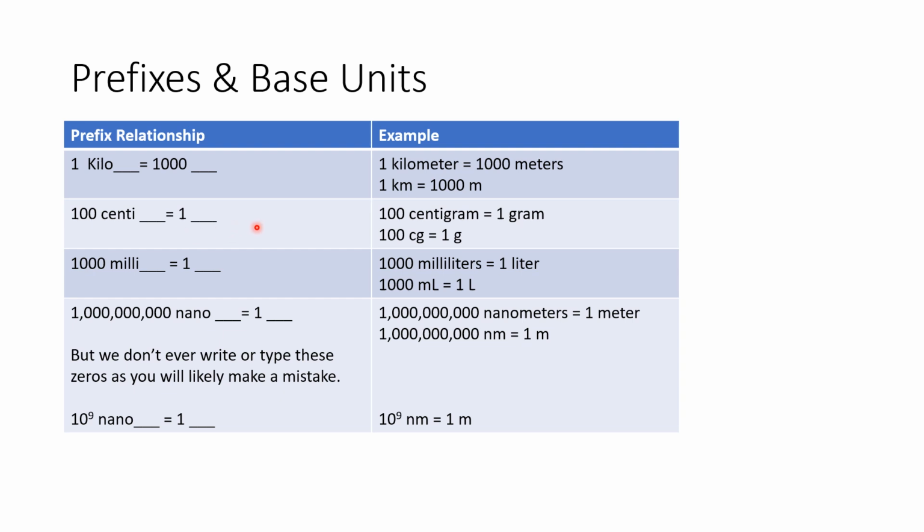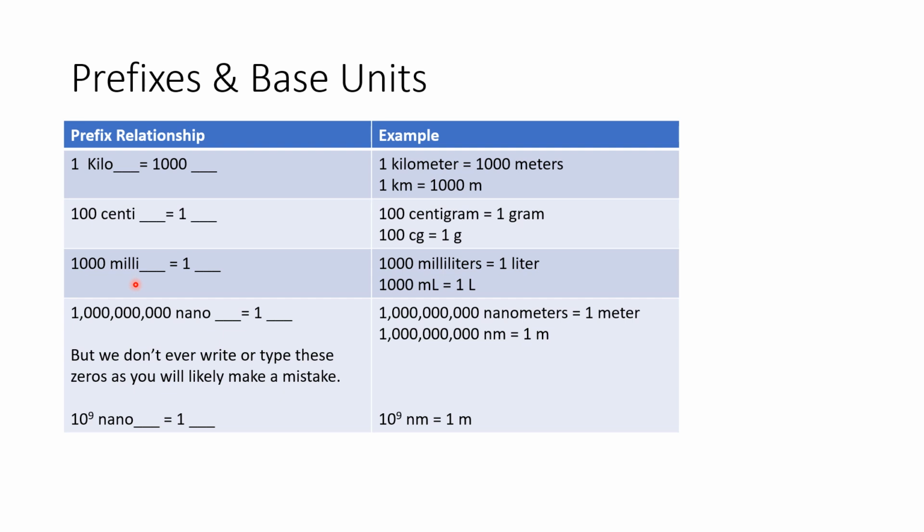The value of a penny is 1/100th of a dollar, so we need 100 pennies to equal that dollar. So we need 100 centi to equal 1 of whatever the base unit is. If grams are our base unit, we'd say 100 centigrams is equal to 1 gram. And again, we abbreviate that as 100 cg equals 1 g.